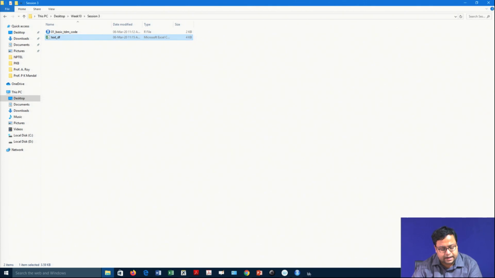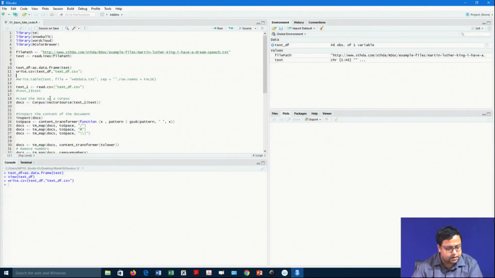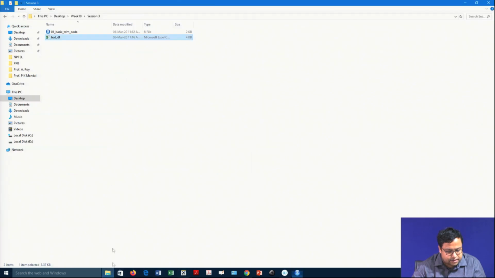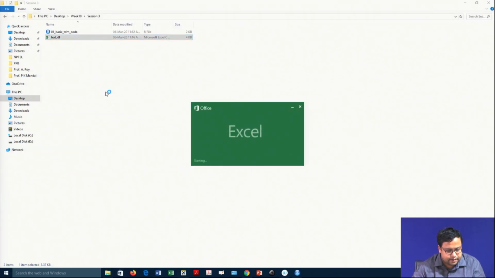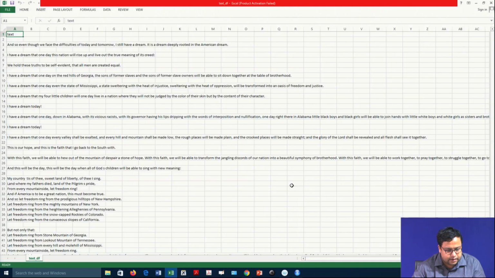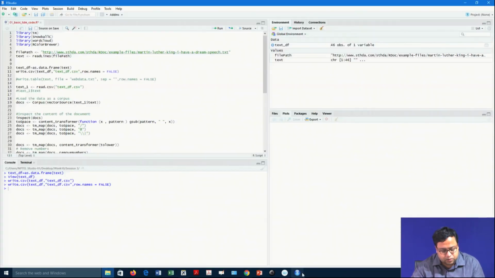If you do not want that, you have to write write.csv(text_df, ...) and then row.names is equal to FALSE. It will just overwrite the previous file, and now see there are no row names. So, 1, 2, 3, 4, 5, 6, 7, 8 has gone. This is something that you can try to do.